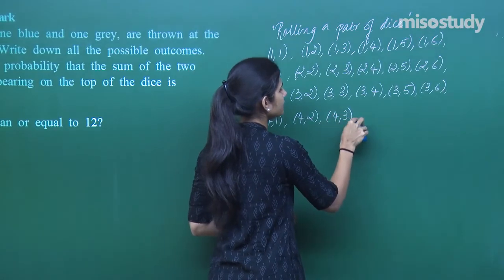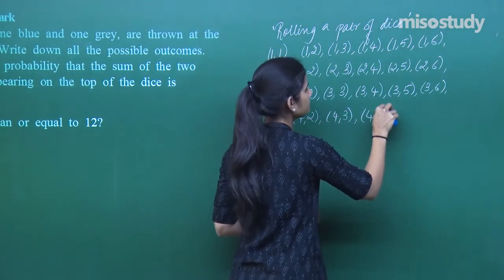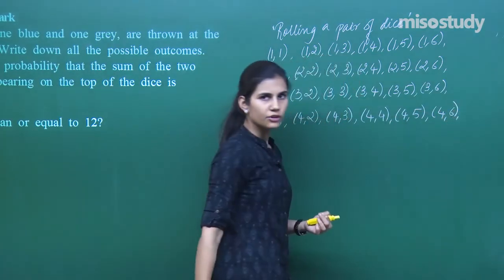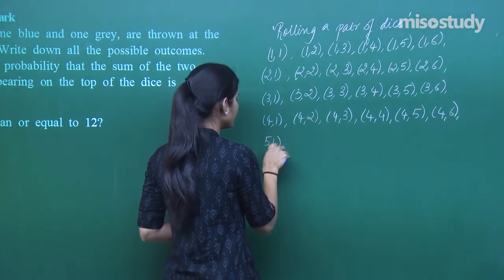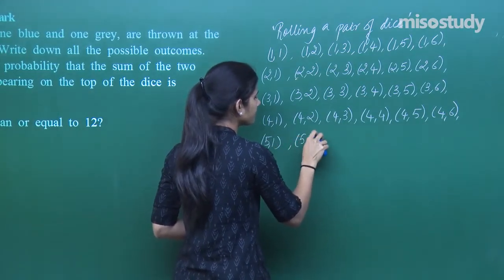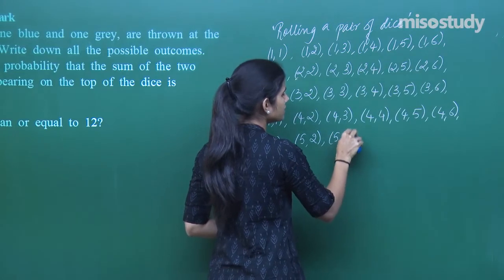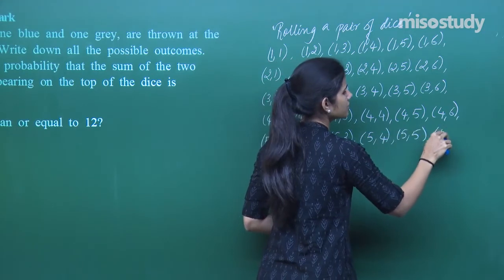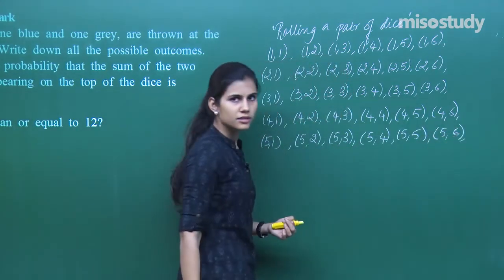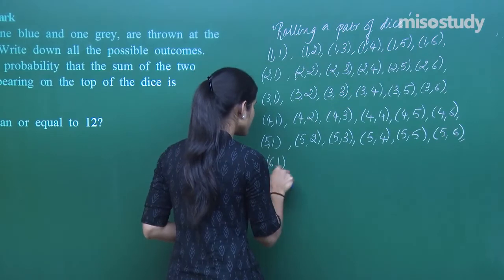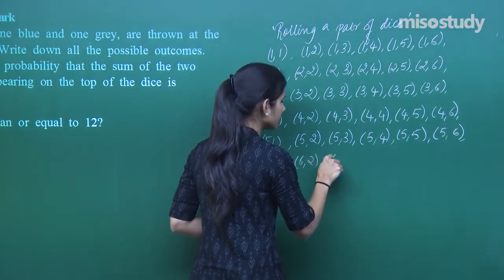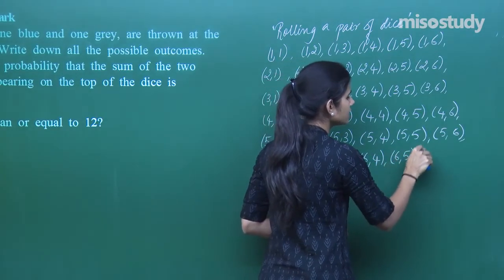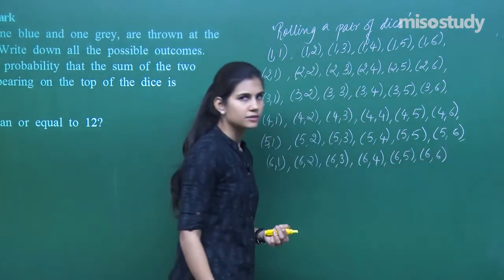Or you can have this, 4 on the first and the rest on the second. Right? 5 on the first, 1 on the second, this also they can have. 5 on the first, 3 on the second, 5 on the first, 4 on the second, or this, or this. Or you can have 6 on the first, 1 on the second; 6 on the first, 2 on the second; 6 on the first, 3 on the second; 6 on the first, 4 on the second; 6 on the first, 5 on the second; 6 on the first, 6 on the second, that is it.